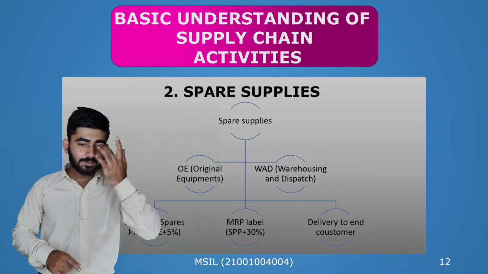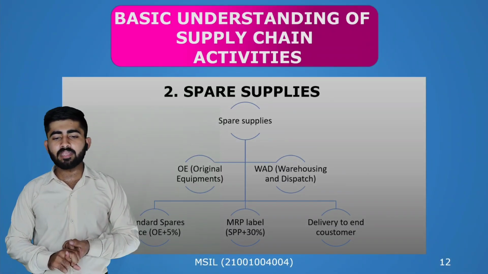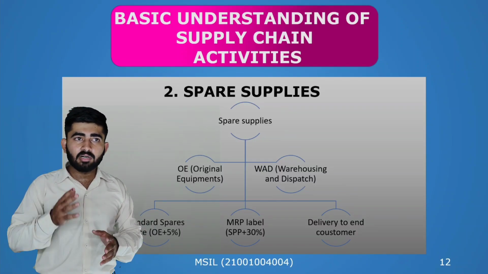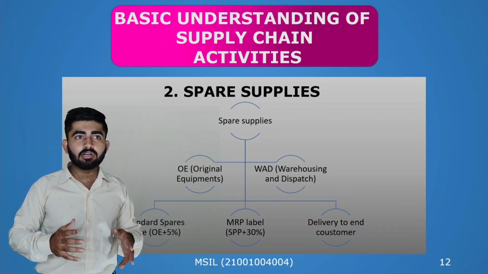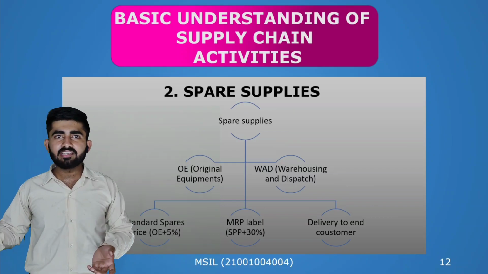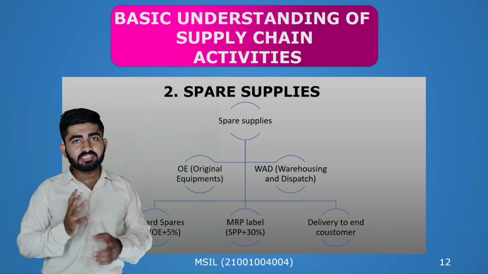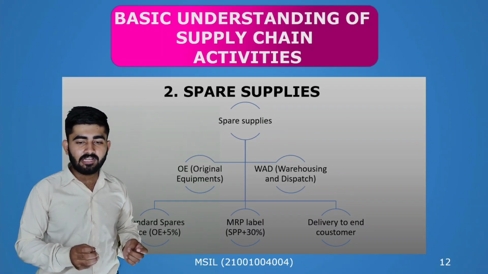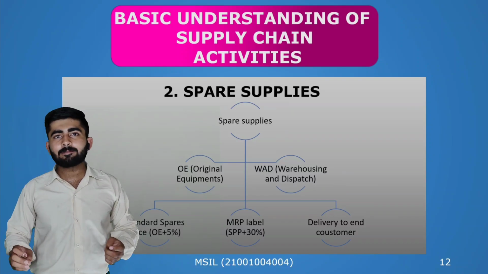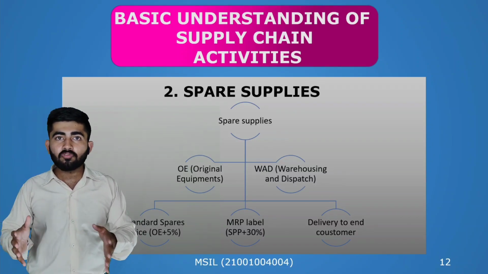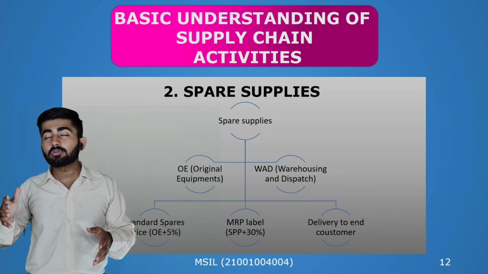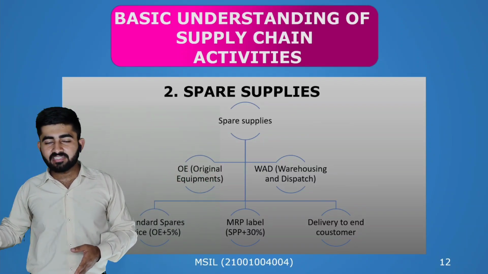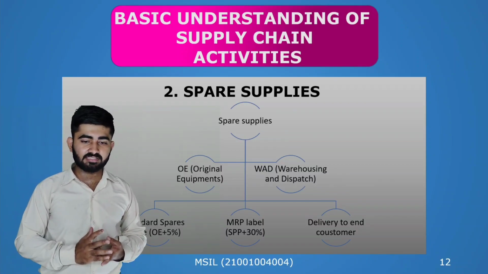Now moving on to the next part, that is spare supplies. Spare supplies is the most important topic. For example, a person purchases a car in Maruti's last year of production. For the customer it is a new car, so he will usually use it for around 10 or 15 years. Even if production of this car is stopped, vendors signed a legal agreement at the time of LOI that the vendor will provide spare parts for 15 years after end of SOP. SOP means start of production. That means when production stops, after that for 15 years the vendor will produce the parts for the customers.